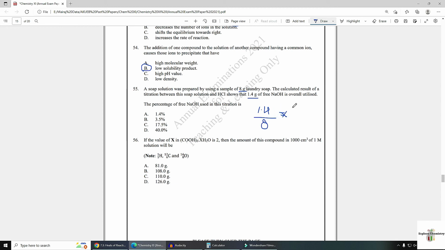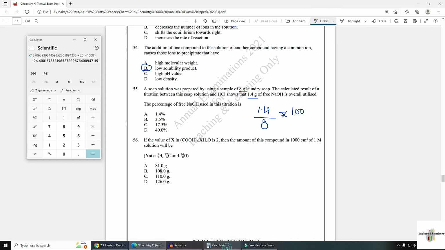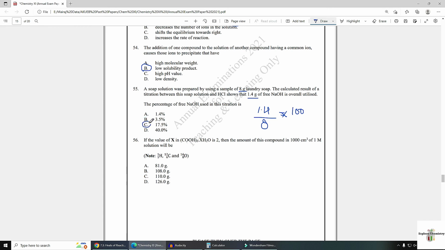Percentage formula you will use, multiply by 100. So here 1.4 divided by 8 multiply by 100. Option C is the answer, 17.5.